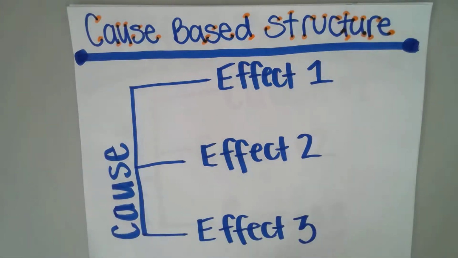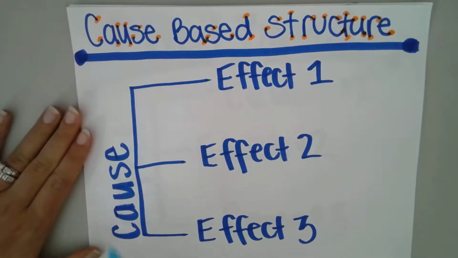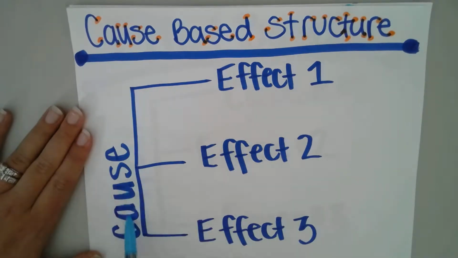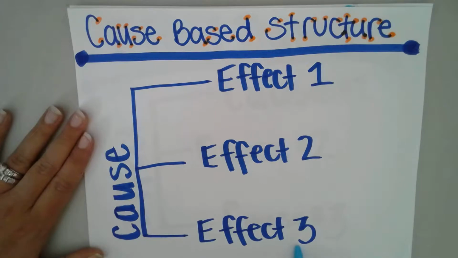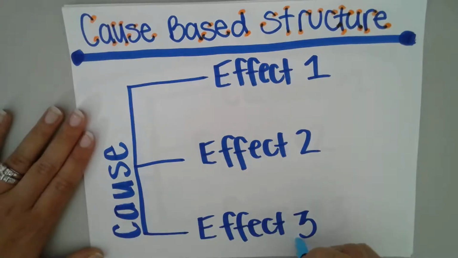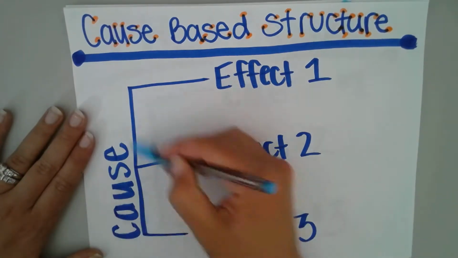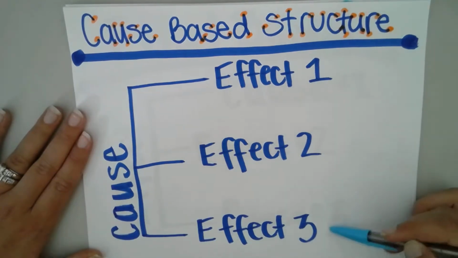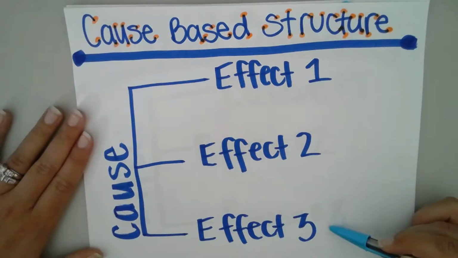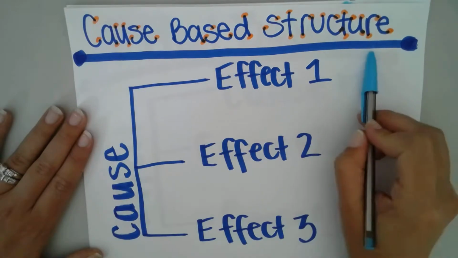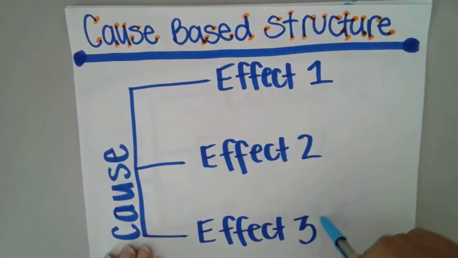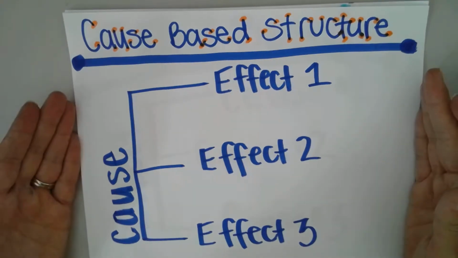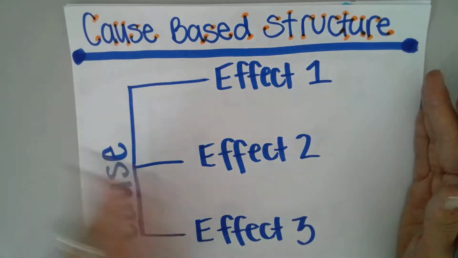The first structure is a cause-based structure. This structure is where the cause is kind of the backbone here, and the effects are what you talk about inside of your body paragraphs. So this would be kind of like a part of your thesis statement, and these effects would be how you structure your body paragraphs. This is a cause-based structure. If you have one main cause and 3 effects because of that cause, this would be what you would choose to structure your informational essay like.